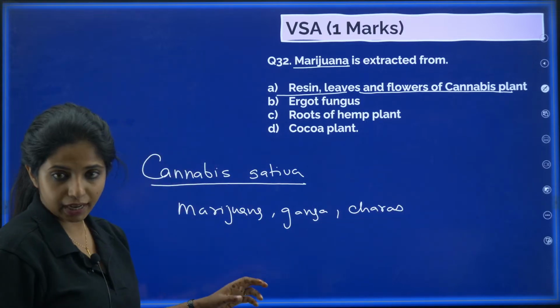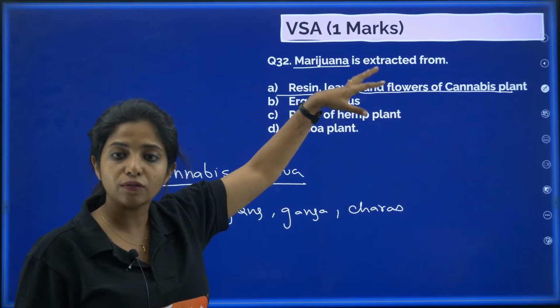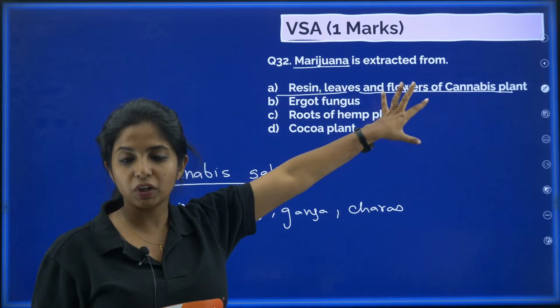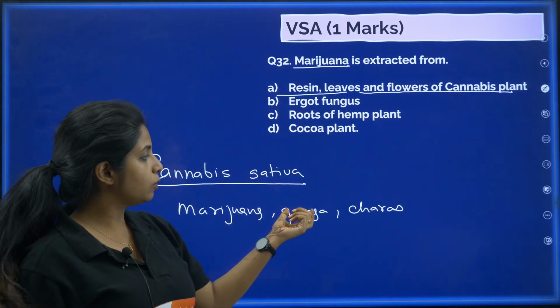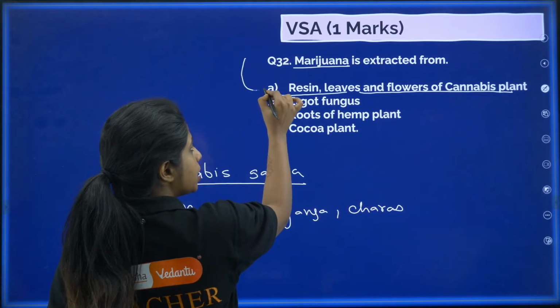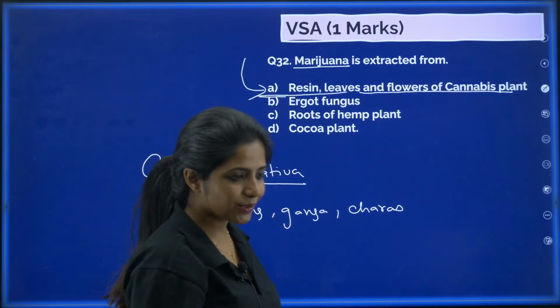Anything that you get from different parts of this plant. Actually, some part of the particular plant is being used for extracting marijuana, and some other part could be used for taking ganja or charas. You get it? But anyway, this is the best option that is given below. So, this would be the answer. Okay?